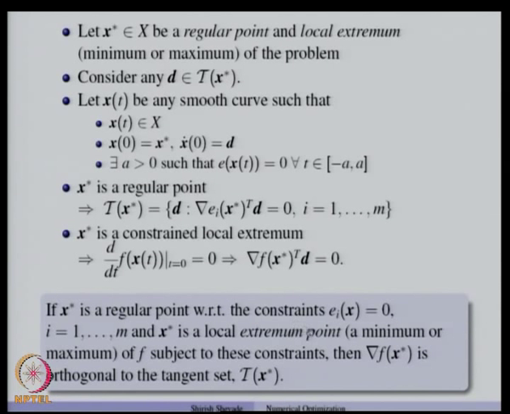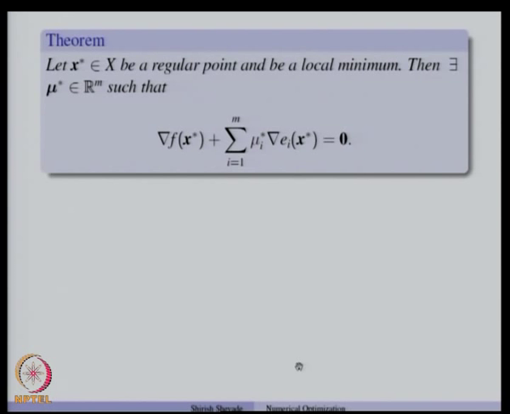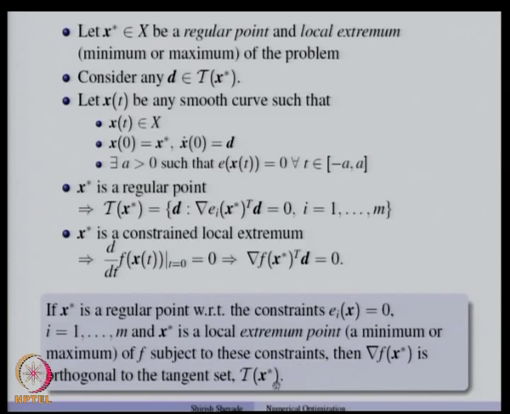So, this is a very important observation, that under these conditions, the gradient of the objective function is orthogonal to the tangent set T x star, and tangent set T x star is nothing but the set of all directions which are orthogonal to gradient E i x star.